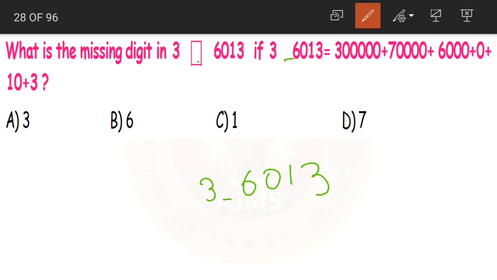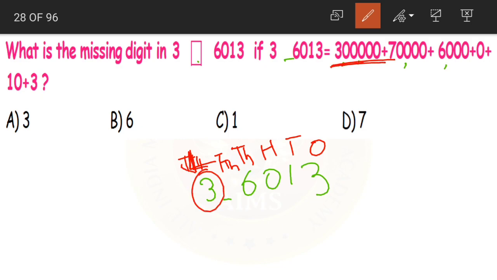3,76,013 is equal to 3 lakhs plus 70,000 plus 6,000 plus 0 plus 10 plus 3. Now if you write the place values of this: ones, tens, hundreds, thousands, 10,000s and lakhs. So we are having 3 in lakhs place, expanded as 3 lakhs.